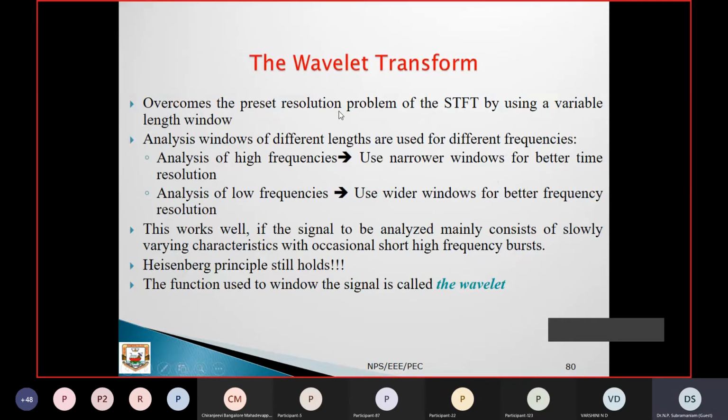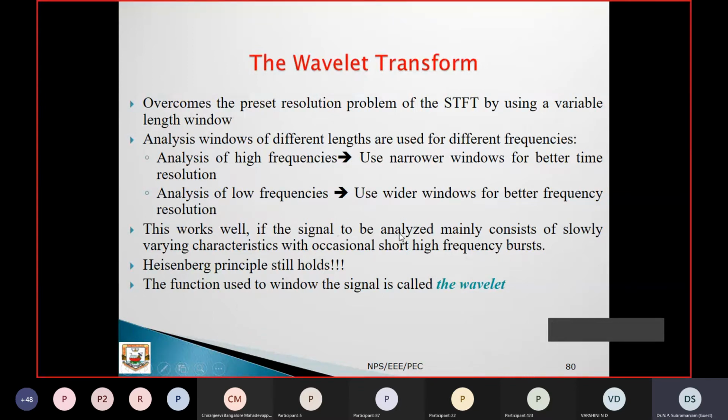Overcome the resolution problem of STFT by using a variable length window. Analyzing, windows of different length are used at different frequencies. For example, to analyze high frequencies, use narrow windows for better time resolution. To analyze low frequencies, use wider windows for better frequency resolution. So this is very difficult in the short-time Fourier transform.